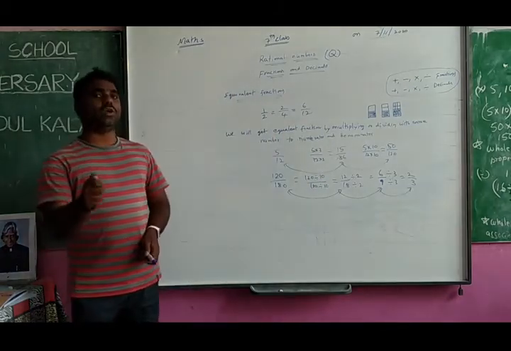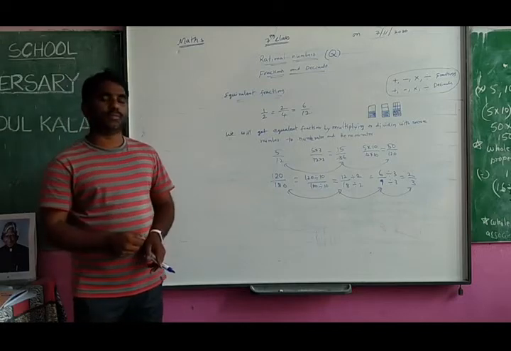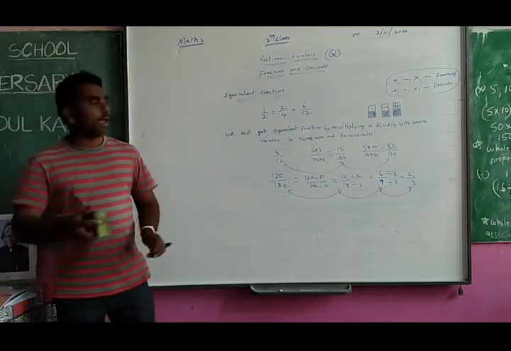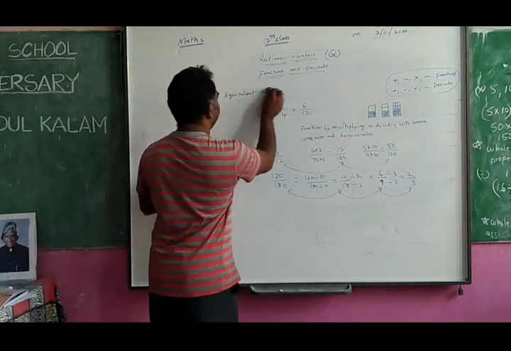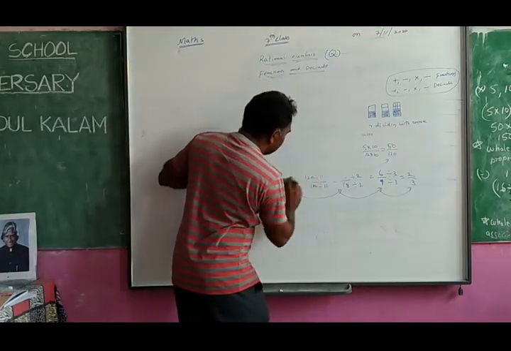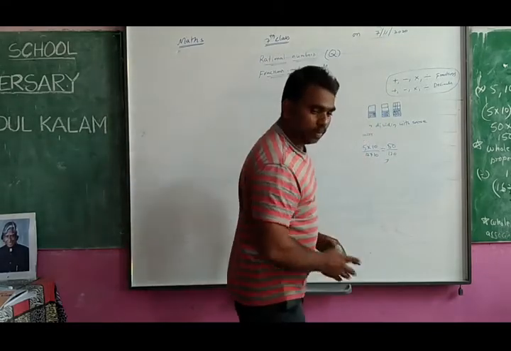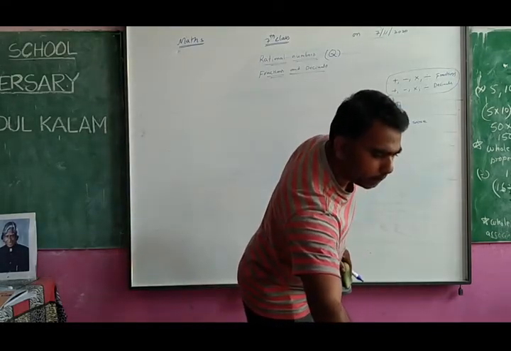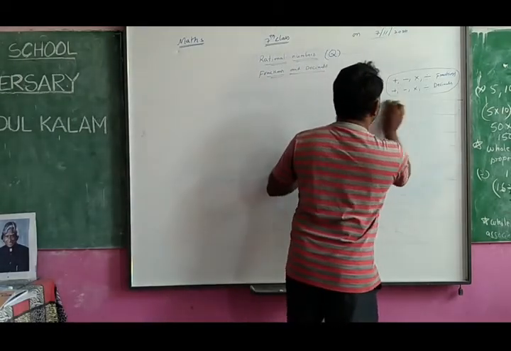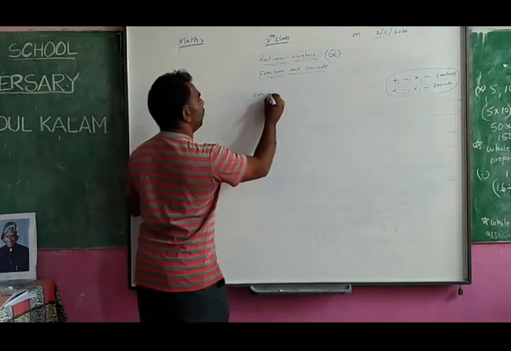So pause the video and note down all these equivalent fractions and examples. Pause the video and write it. After writing that, I am going to another topic. So this is making short form. Simplest form, making into simplest form. Write the fractions into simplest form.